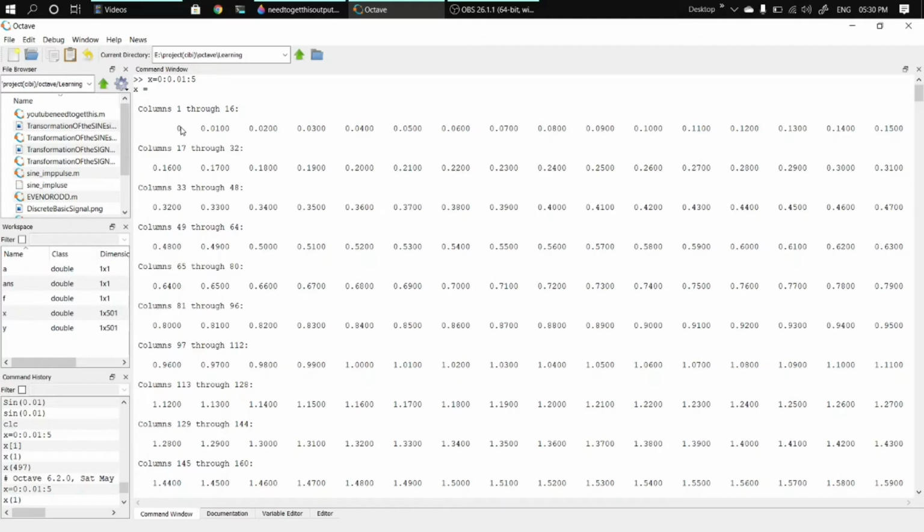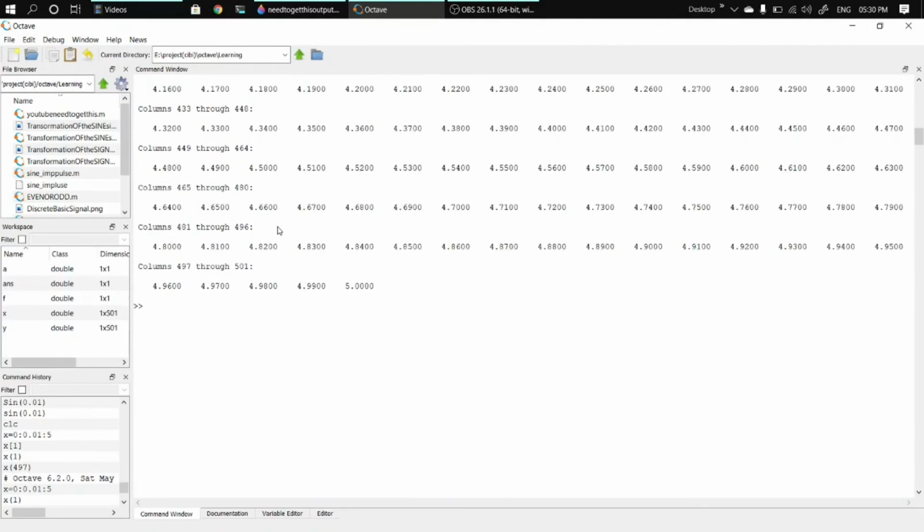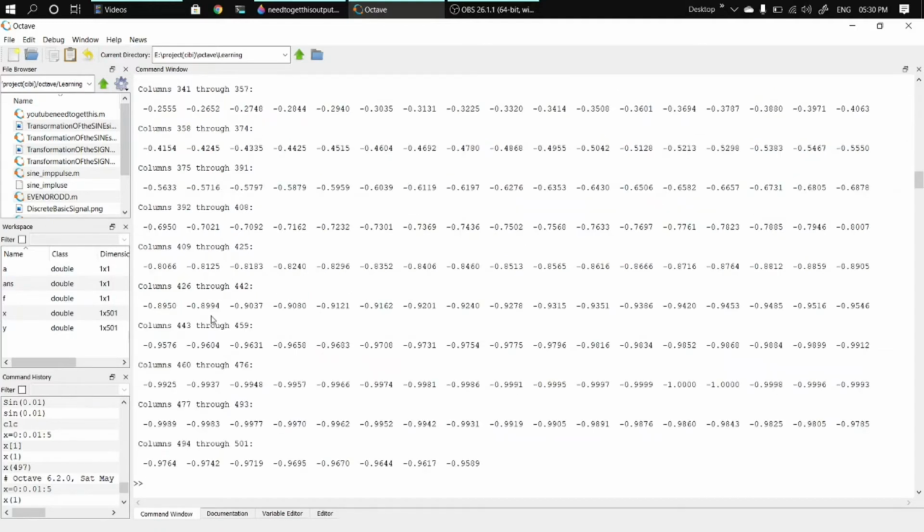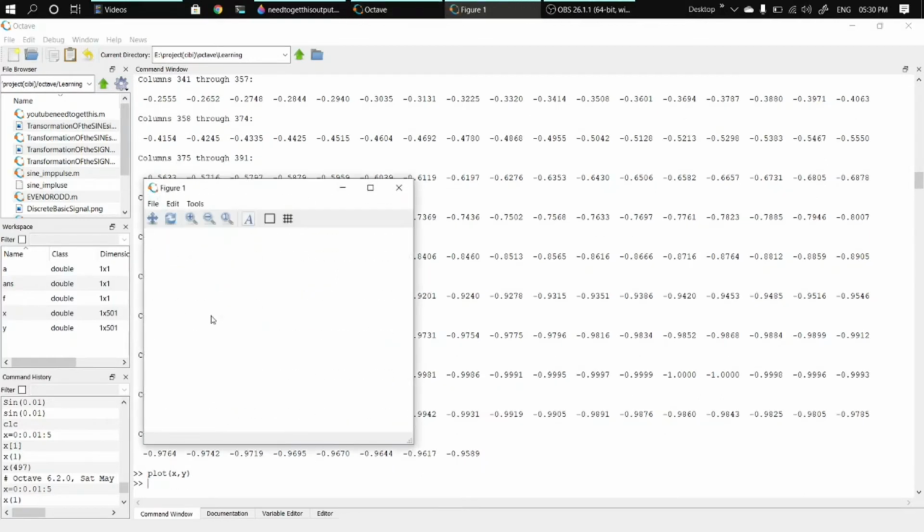And this is index 1, and 0.01 has index 2, 0.02 has index 3. Suppose if you want to print this particular value, then you can use this method: x of index value 3 and hit enter. You can get this value. Then we try to create the y-axis. y is equal to sine of x, hit enter, plot x comma y, hit enter.